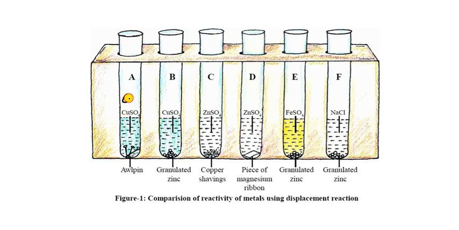Here is copper sulfate, that means here is copper, and here is iron. Here is copper sulfate, it has copper metal, and here granules of zinc. Here is zinc sulfate, so it is zinc metal, and here is a piece of magnesium. Here is iron sulfate, that means it is iron, and granules of zinc. And it is sodium, Na, and granules of zinc, Zn.